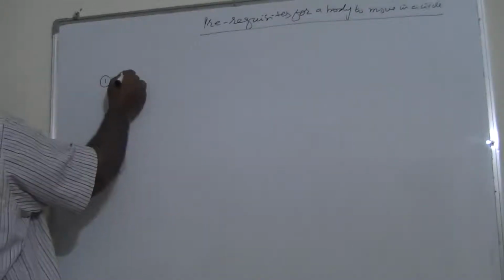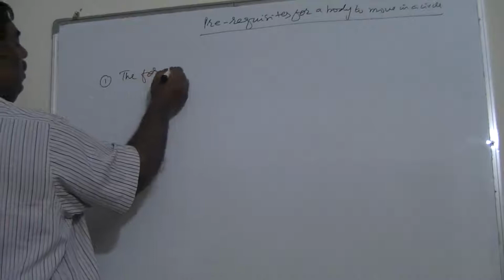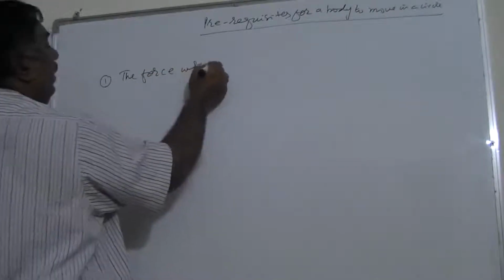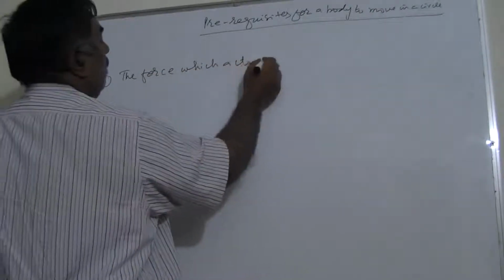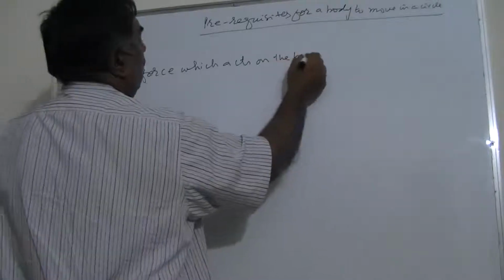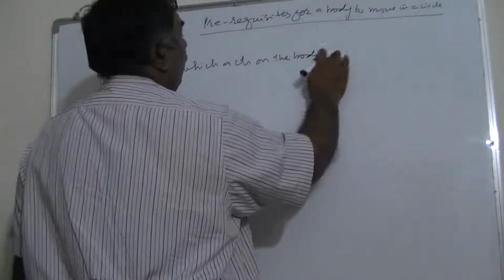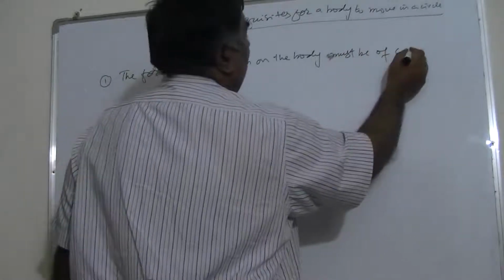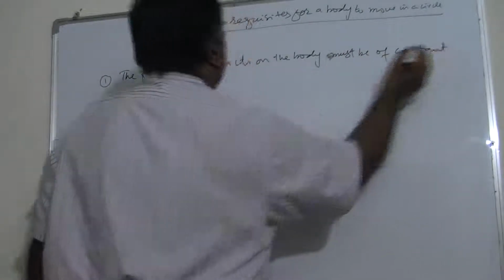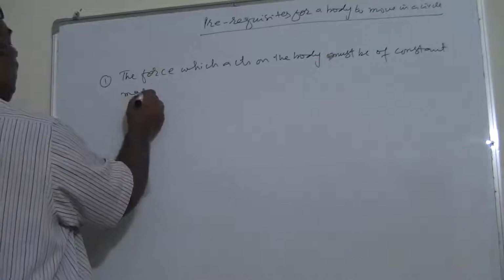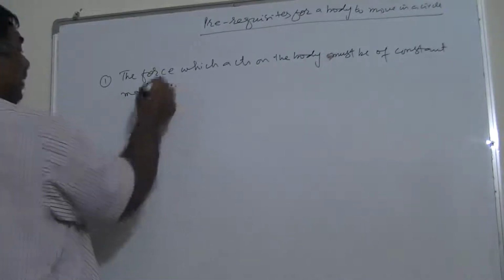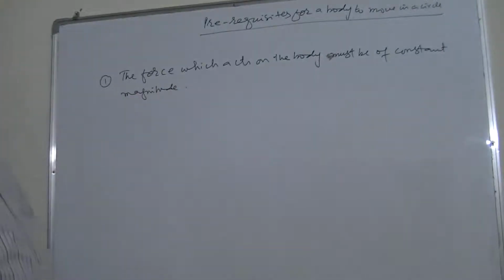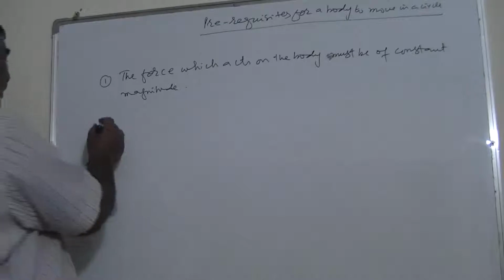The force which acts on the body must be of constant magnitude. It means whatever the force which is acting on the body must be of constant magnitude. Its direction will be varying, but its magnitude must be constant. Second one is